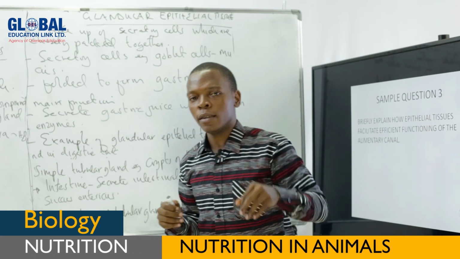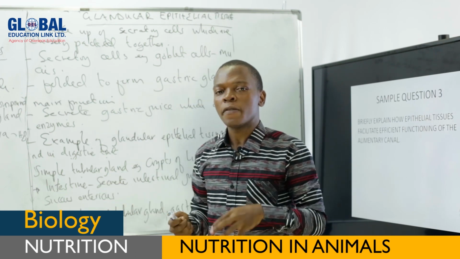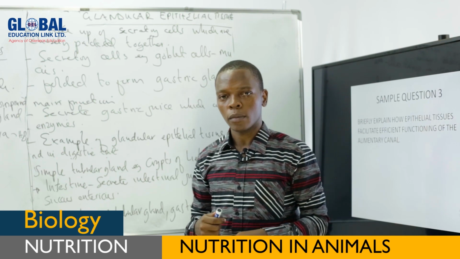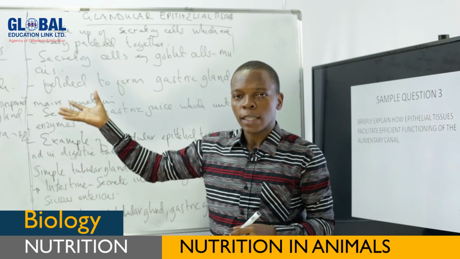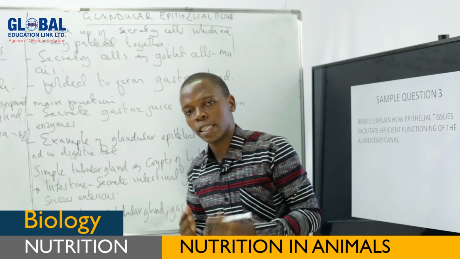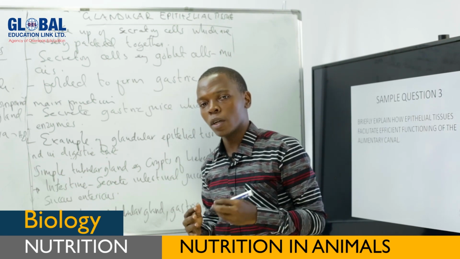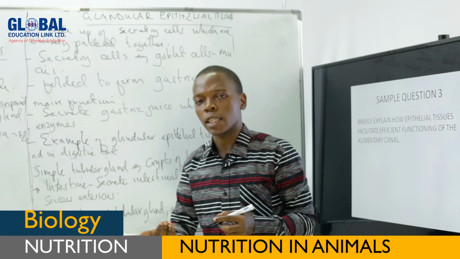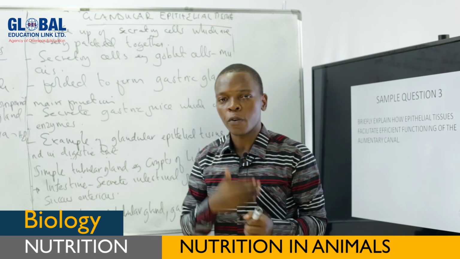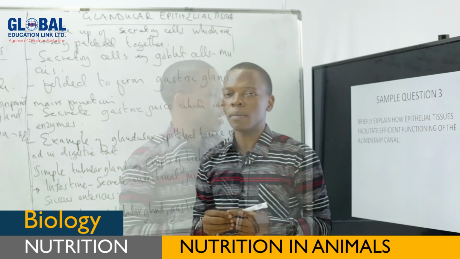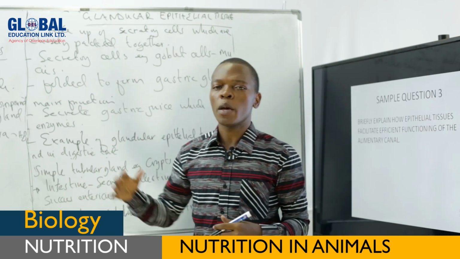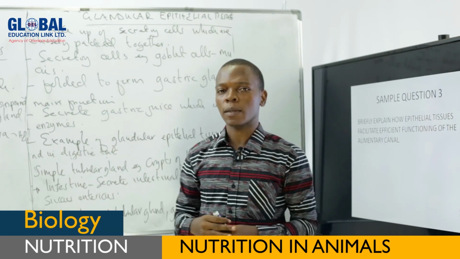By being thin, the thickness of these cells facilitates rapid diffusion of material. Also, we have seen some of the epithelial tissues are made up of goblet cells. This goblet cell secretes mucus. What is the function of this mucus? To protect the digestive tract from being digested by enzymes. Therefore, these are some of the sample questions that you may be asked from this part.